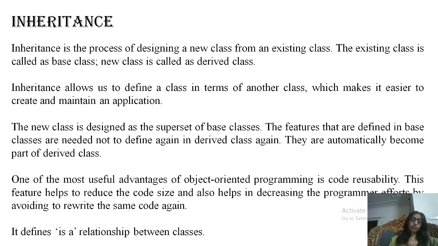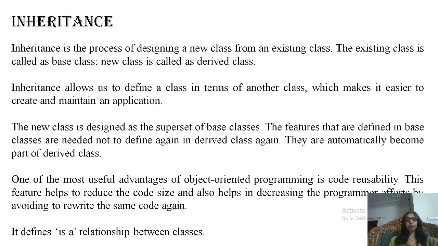Now next is inheritance. What is inheritance? Inheritance is the process of designing a new class from an existing class. We all can understand the English meaning of inheritance. Inheritance is getting something from your parents or from your forefathers.